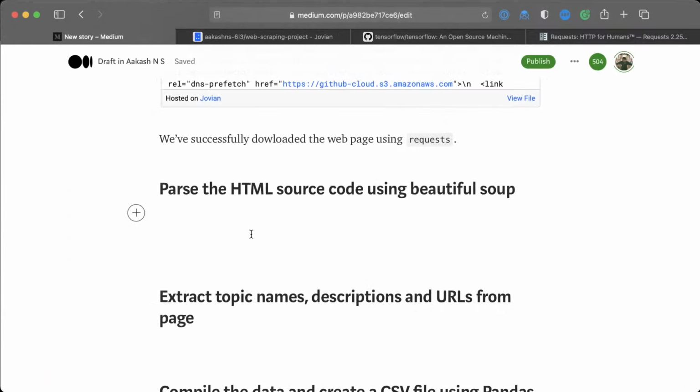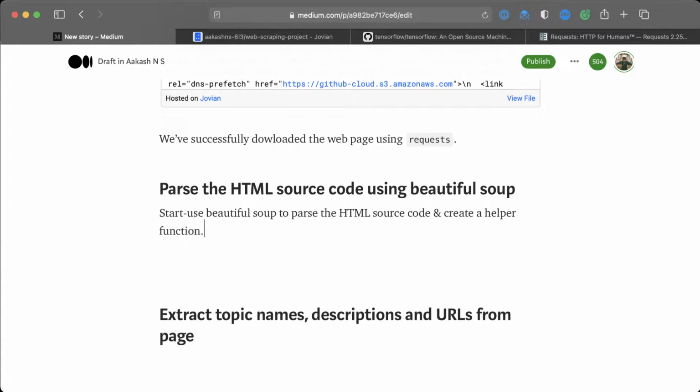So parse the HTML. The start is basically mentioned here. Use Beautiful Soup to parse the HTML source code and create a helper function that we can reuse.